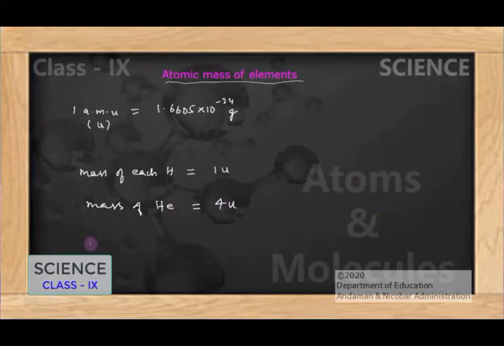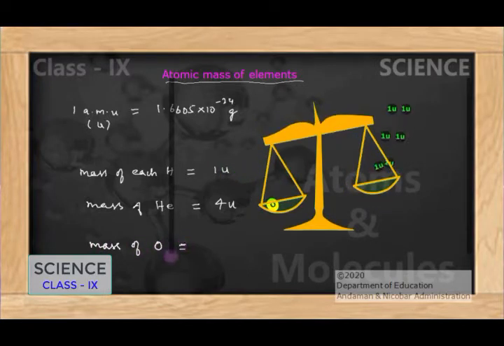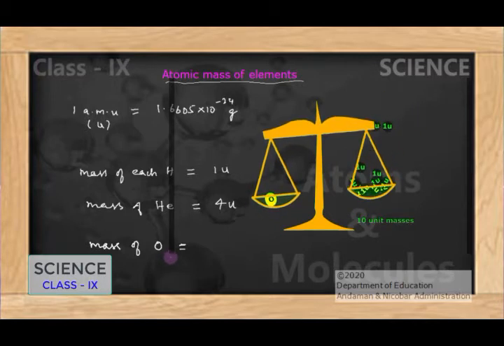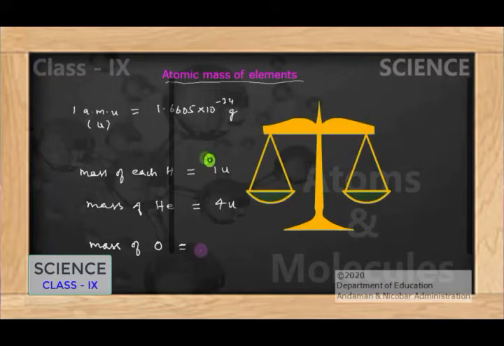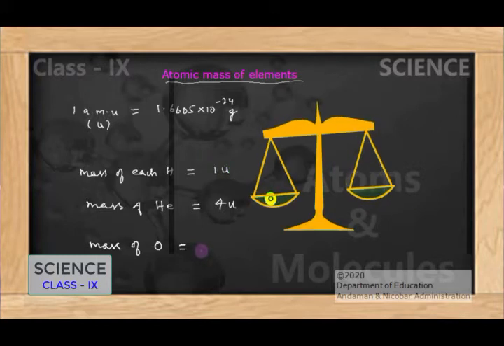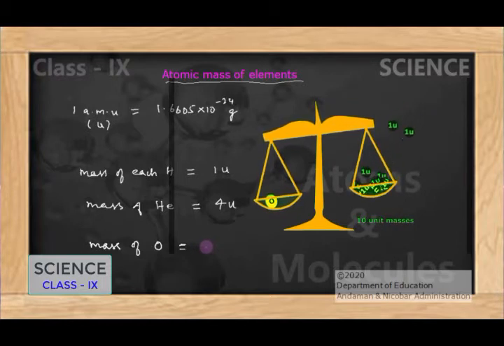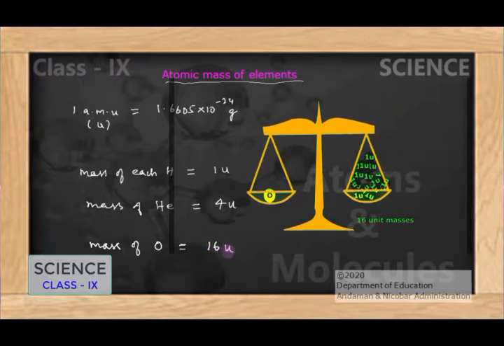Similarly, to find the relative atomic mass of the oxygen atom, you see the balance on the screen. In order to balance the oxygen atom, we need to add 16 unit mass of carbon. Here we can see that the mass of oxygen becomes equal when I add 16 unit mass of carbon. This shows that the relative atomic mass of oxygen is found to be 16 u. So this way, the relative atomic mass of other elements can be found out by using unit mass of carbon as